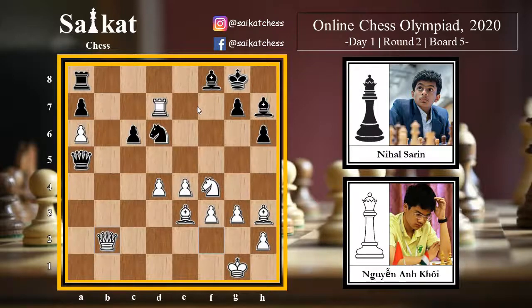And Nihal Sarin, both the players are under tremendous time pressure, but in this kind of situation, Nihal is a beast here, and anything as simple as queen e1 and forking the king and the bishop, this bishop is hanging, is a piece of cake for Nihal. So Nihal goes for the absolutely right move. Queen e1, also invading into white's territory, and it's looking ugly now for white.